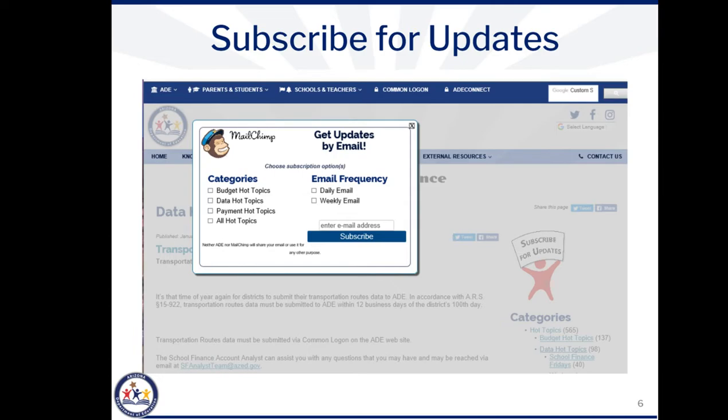The subscribe screen will appear, and here you'll select the categories you'd like to receive alerts regarding, as well as the frequency with which you'd like to receive those alerts. Then you'll enter your email address, click subscribe, and follow the rest of the prompts. We do suggest you sign up for all of the categories to make sure you don't miss a hot topic that may apply to you.